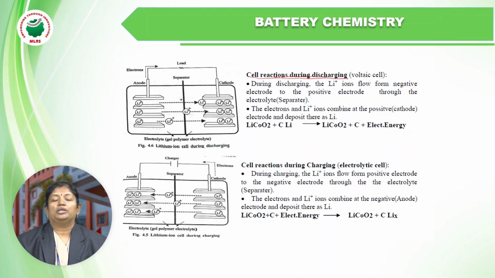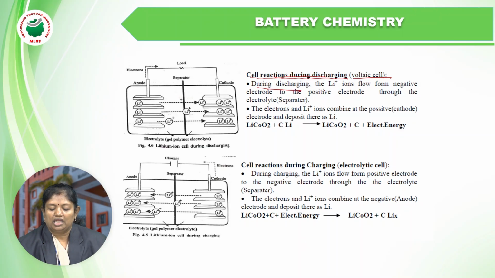Discharging means when the battery is in usage. When the battery is in usage, the energy in the cell is continuously discharged. So, what type of chemical reactions or what chemistry is involved during discharge, that we'll discuss now. During discharging, it acts as a voltaic cell. It acts as a voltaic cell, means how it works.